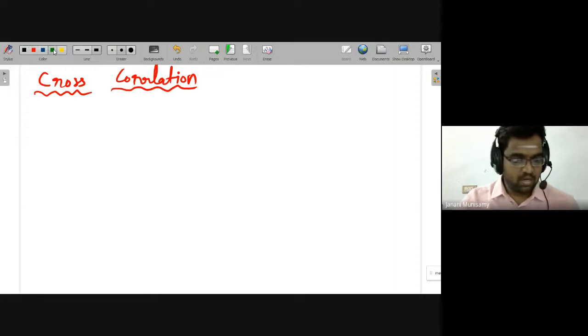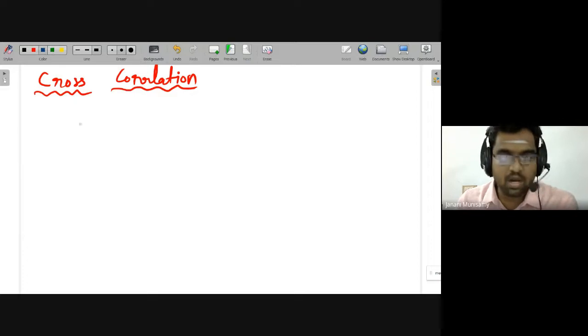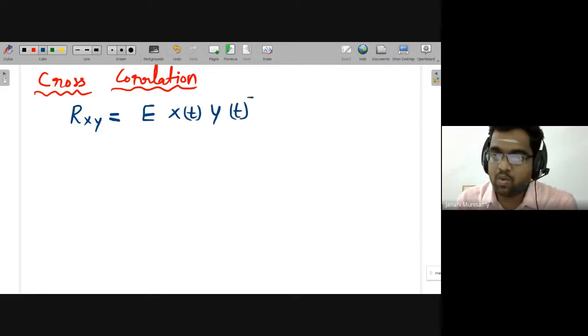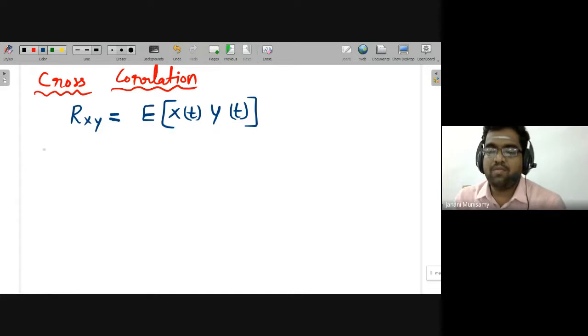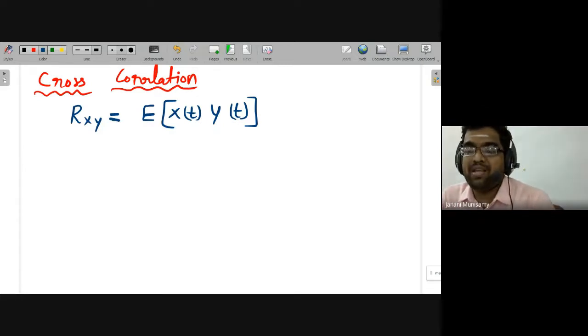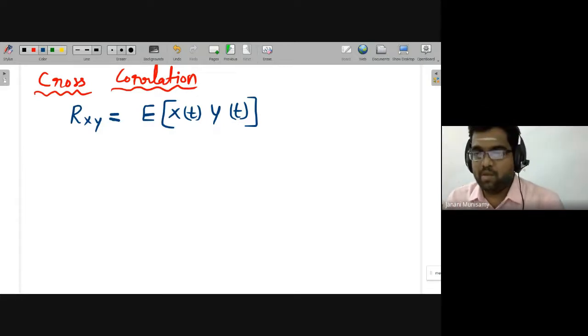Cross correlation. In cross correlation, Rxy is equal to E of x of t, then y of t. X of t is one random variable, y of t is completely another random variable, maybe taken from a different sample space.